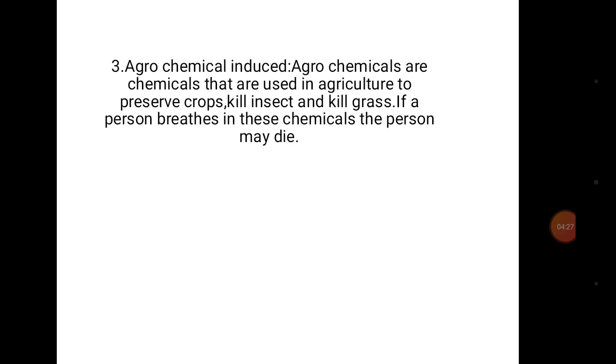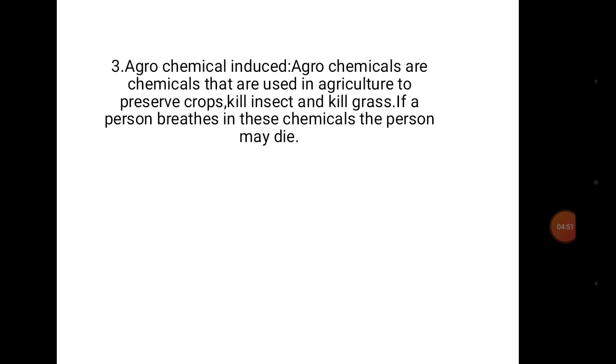Most of these farmers we see here normally add agrochemicals to their crops in order for the crops to germinate faster so they can easily make their sales. So this is called agrochemical induced. Whereas you adding this agrochemical to the crop, it really affects our health. It causes danger to our health.